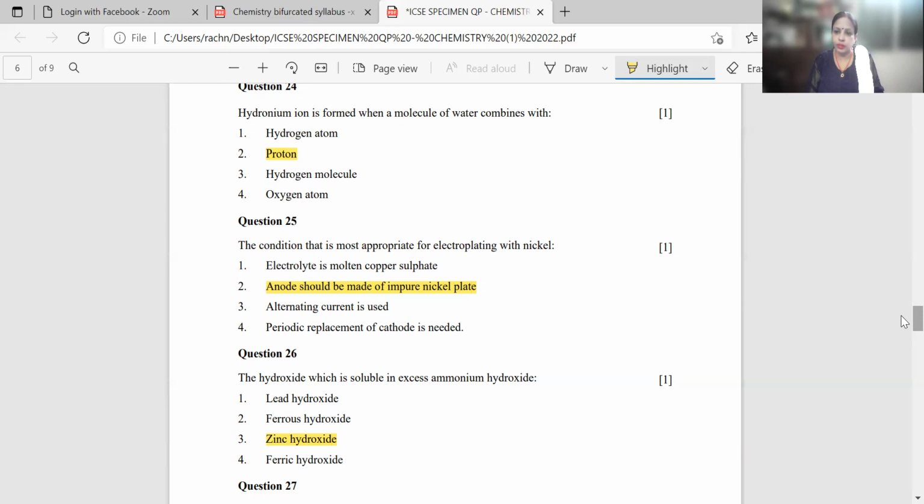These nickel ions get deposited at the surface of the article, because at cathode reduction occurs. The nickel ions gain electrons and change into neutral nickel atoms which get coated on the article. So the correct answer is anode should be made up of impure nickel plate.